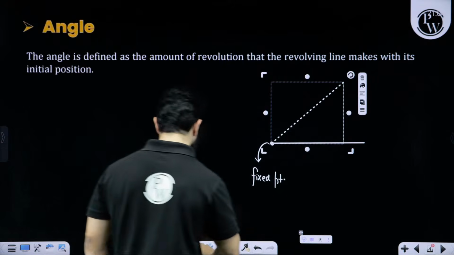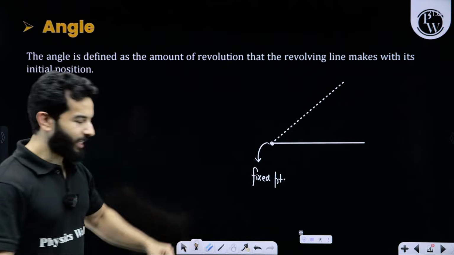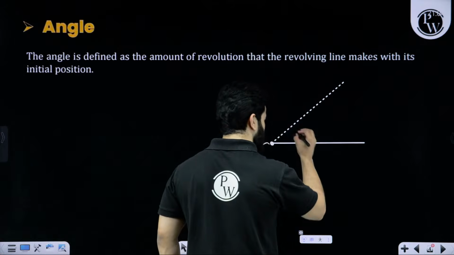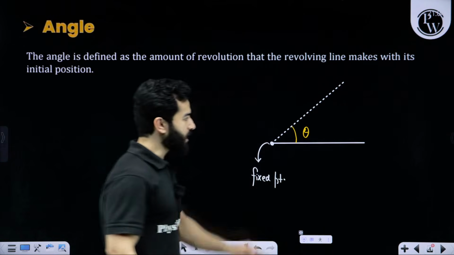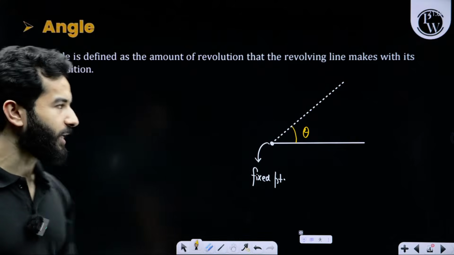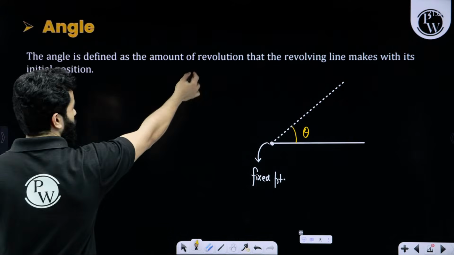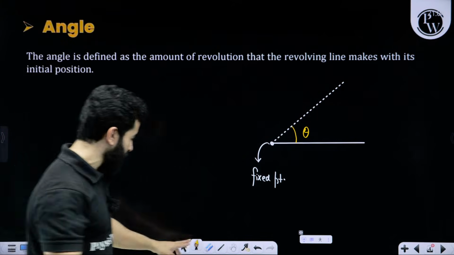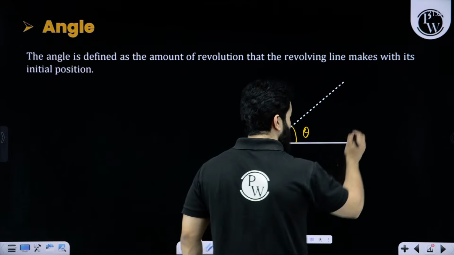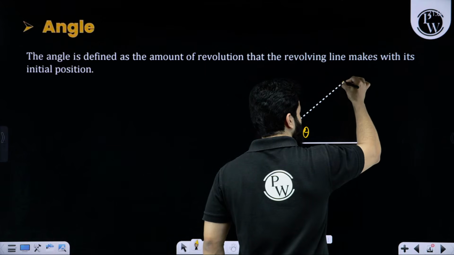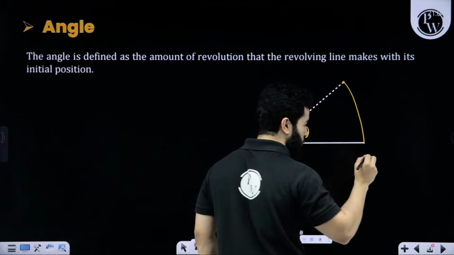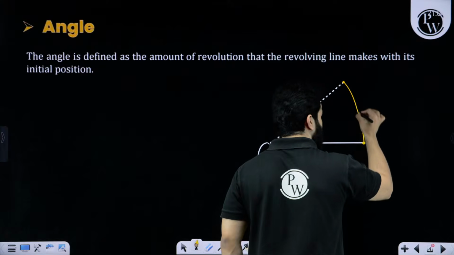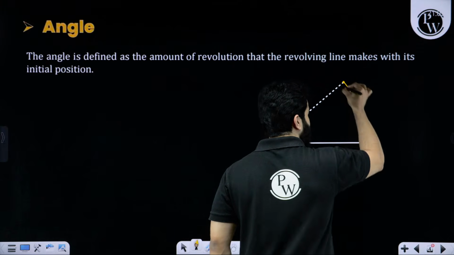Got it? Now when you are going to rotate it, the amount of this rotation or revolution is known as angle. When you rotate it, we can also imagine that this point will trace an arc. That means a line like this, right?